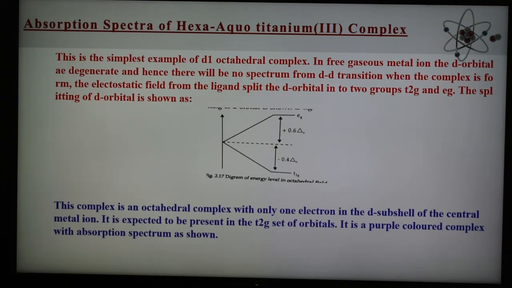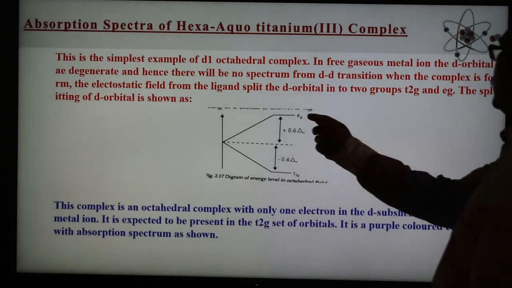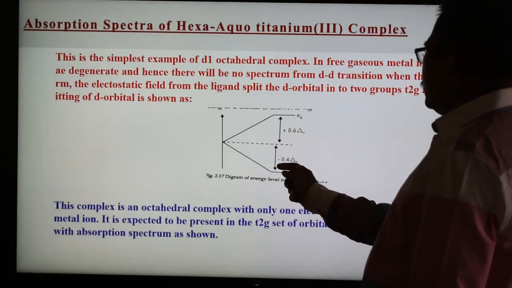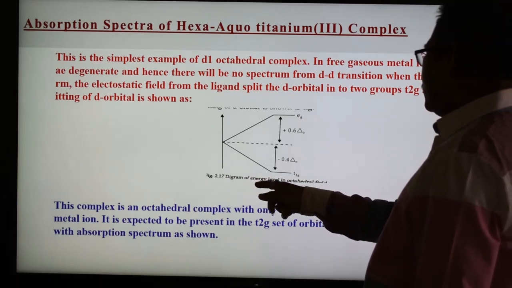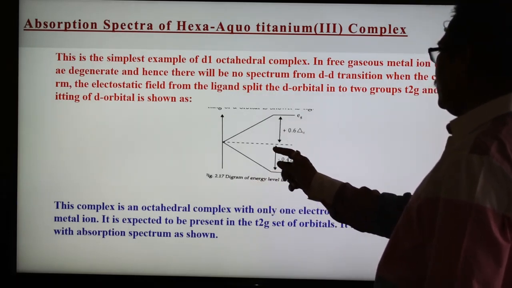The electrostatic field from the ligands splits the d orbitals into two groups, t2g and eg, the two sets of orbitals, and the splitting diagram of the d orbitals is shown here. The t2g is lower and the eg is higher in energy in the octahedral field, and this is the energy level diagram for the octahedral field.